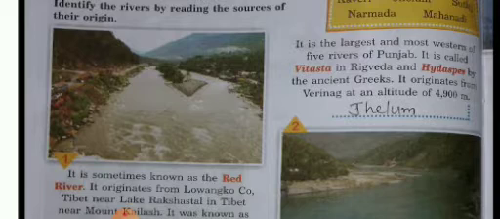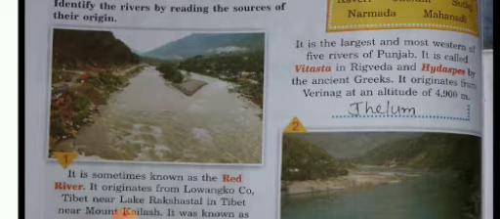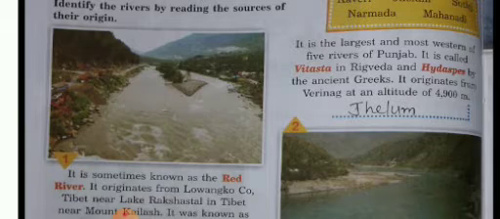Then Yajurveda, Samaveda, other Vedas are there. All that you studied in your social science. Then it was called Hydaspes by the ancient Greeks. And this river starts from the place Verinag at an altitude of 4,900 meters. From what height?